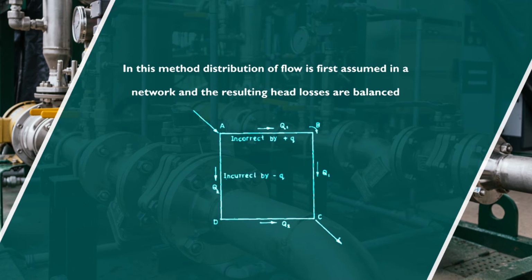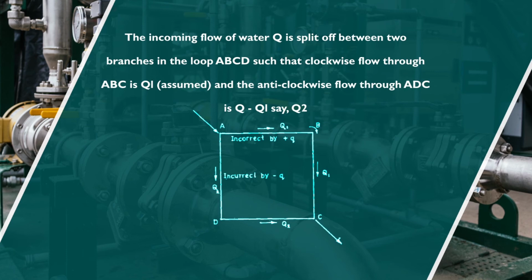as shown in the figure. The incoming flow of water Q is split between two branches in the loop A, B, C and D such that clockwise flow through A, B, C is assumed Q1 and the anti-clockwise flow through A, D, C is Q2, which is equal to Q minus Q1.